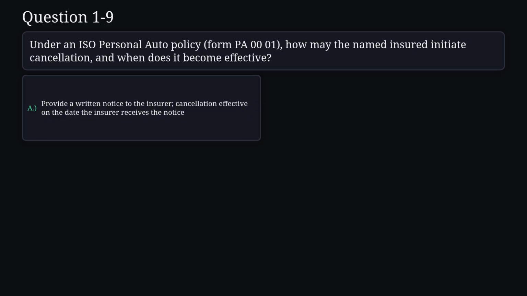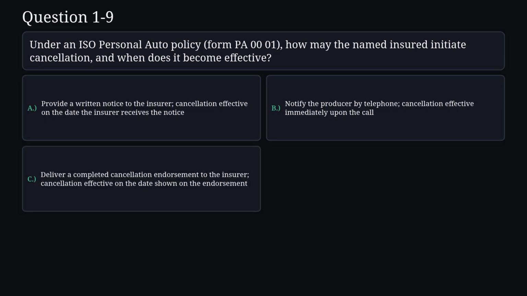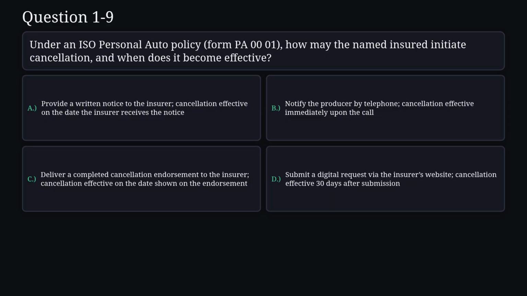Cancellation effective on the date the insurer receives the notice. B. Notify the producer by telephone. Cancellation effective immediately upon the call. C. Deliver a completed cancellation endorsement to the insurer. Cancellation effective on the date shown on the endorsement. D. Submit a digital request via the insurer's website. Cancellation effective 30 days after submission.